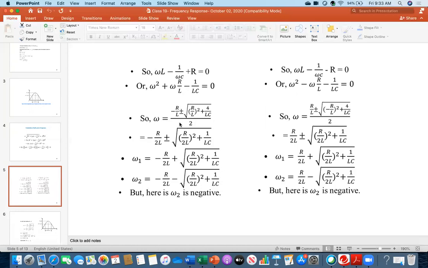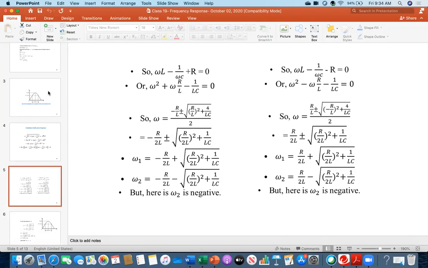Now everybody see there is a plus minus, so definitely you will be getting two values. Here I am manipulating, and after that I am writing two expressions. This means omega will have two values, one with the plus sign and the other with the minus sign. So I got two values, omega 1 and omega 2. Now everybody see, between these two values, definitely one is negative, as I have written here. So we cannot take this one as a solution.